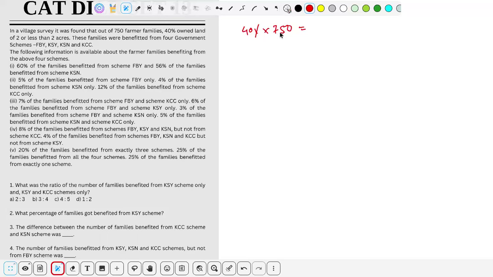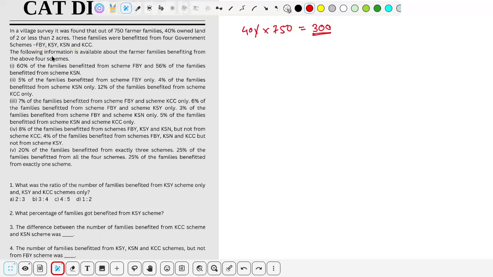It is benefited from 4 government schemes, that is FBY, and here what I found is that these 300 families are the families who benefited from these schemes.